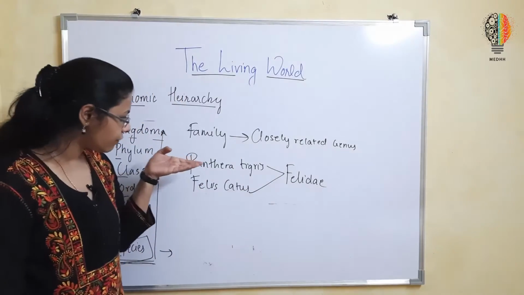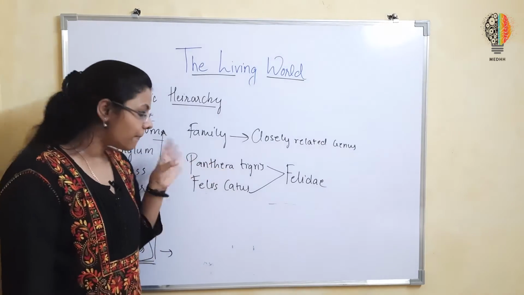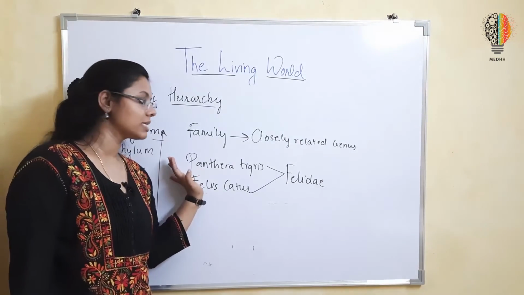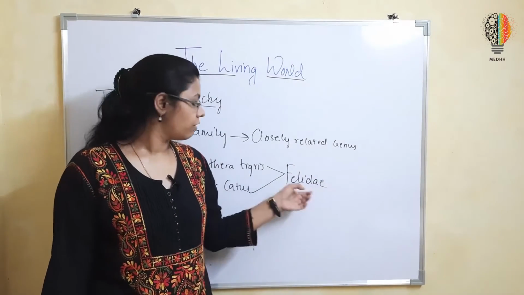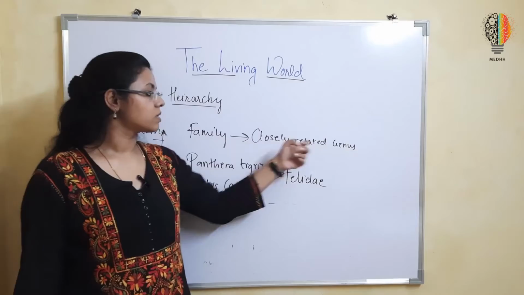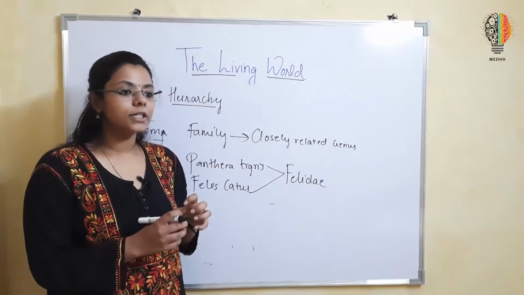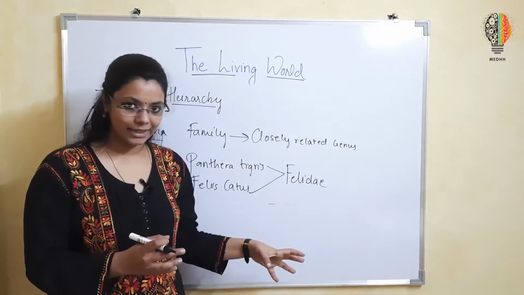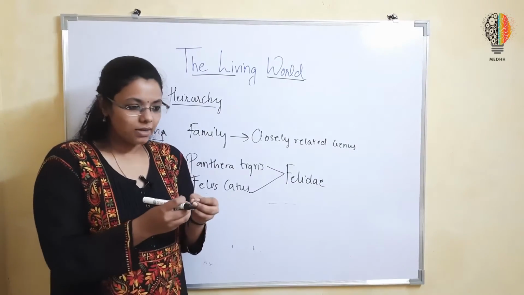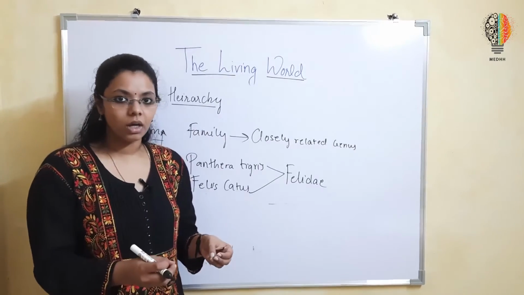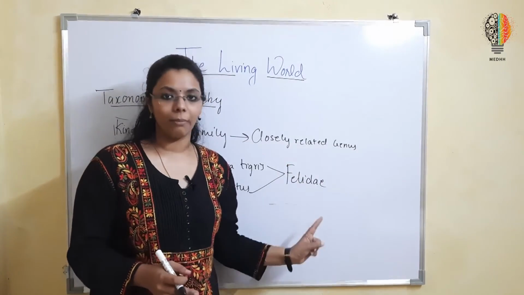If you see, they are of different genera and different species, but again, due to some similar characteristics, they belong to one family, Felidae. Family: closely related genera. If you observe certain characteristics of a domestic cat and a tiger, there are some similar characteristics, some structures, some behavior. On the basis of that, they have been grouped into one family.